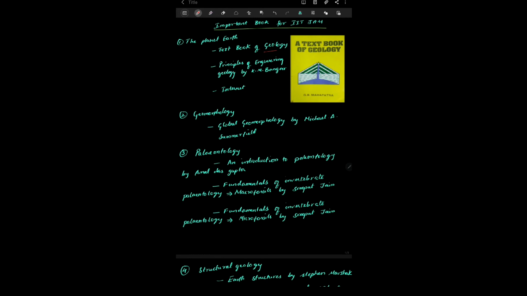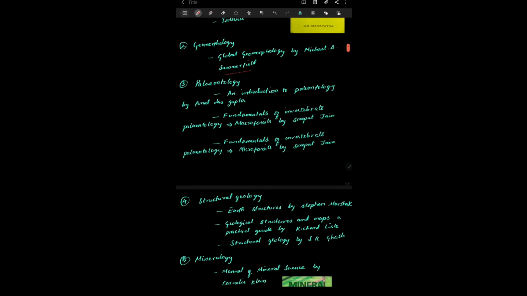And the next topic is geomorphology. For geomorphology, the book Global Geomorphology by Michael A. Summerfield is more than enough. And don't try to read the whole book, just read the topics that are given in the JAM syllabus. And the third topic is paleontology.